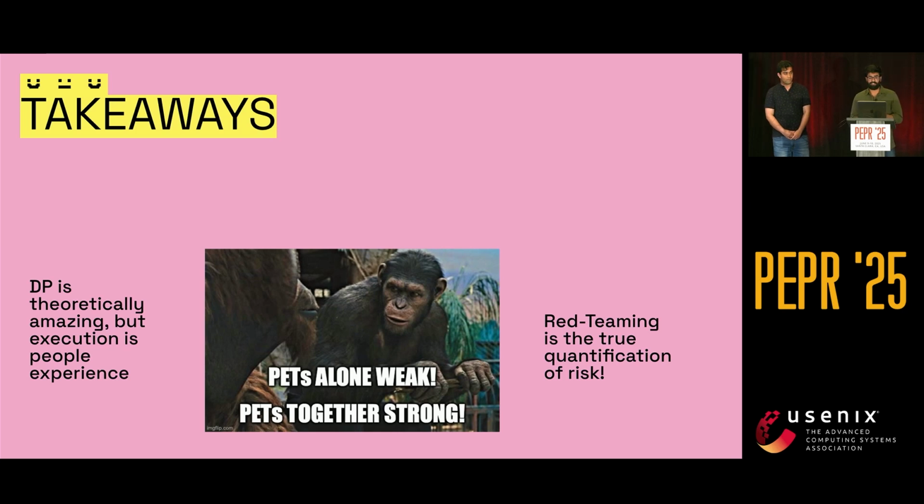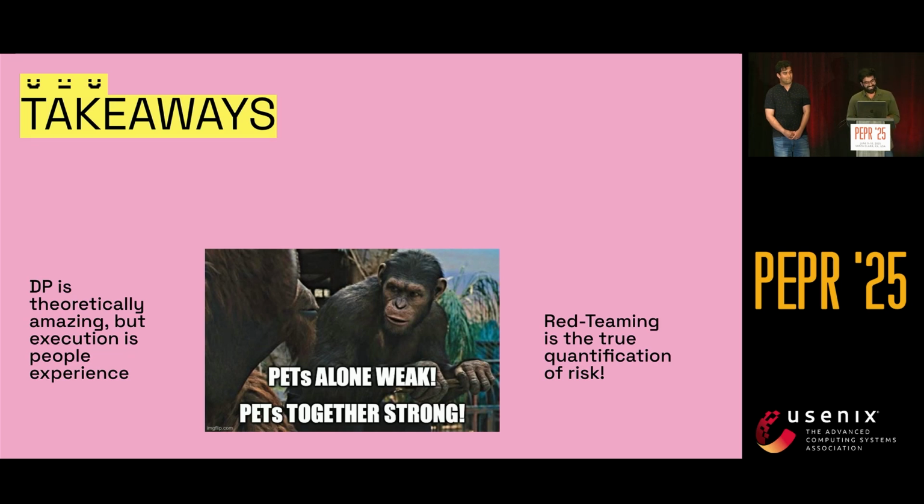Second, even if you have theoretical guarantees, red teaming is the true quantification of risk. DP is theoretically amazing. Math is beautiful, guarantees are formal, but execution is where people live. Real adversaries don't really care about the epsilon value if they can Google search their way through the training data.